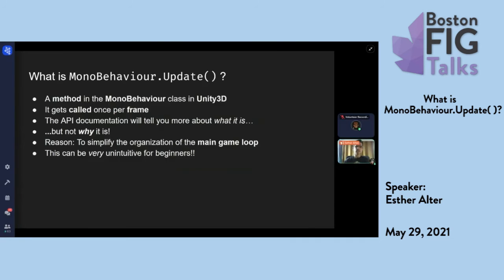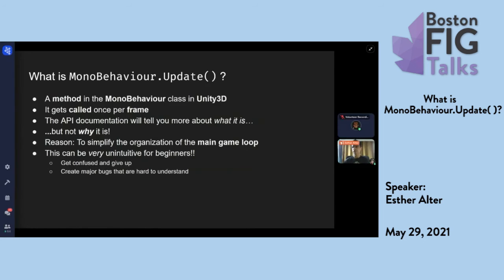The reason is to simplify the organization of the main game loop. But in my personal experience, and in my experience talking to people new to Unity and to students, this is actually quite unintuitive if you don't know what you're looking at. It's not clear to many people what Update is doing to save them time, or why it exists at all.